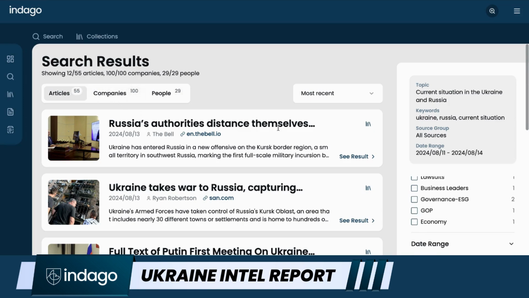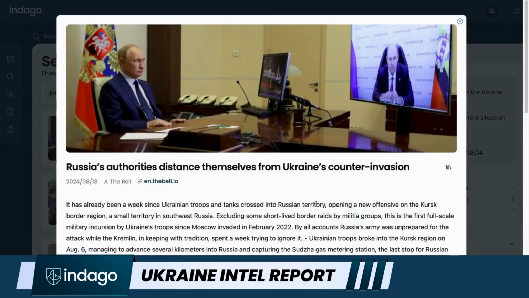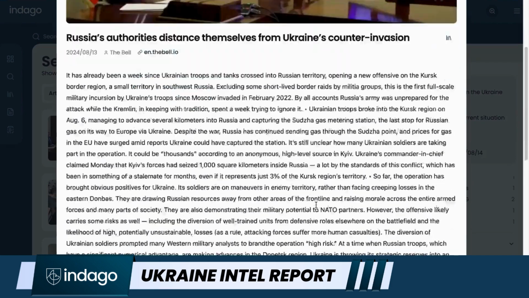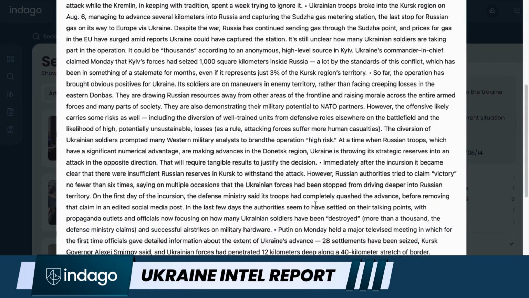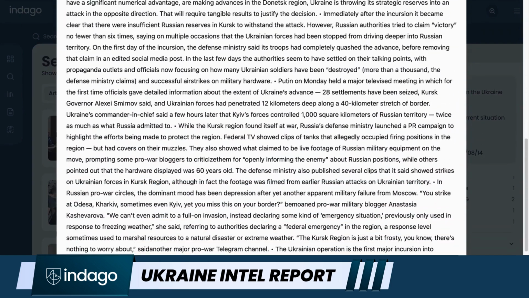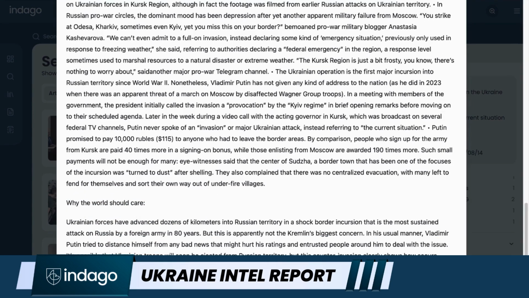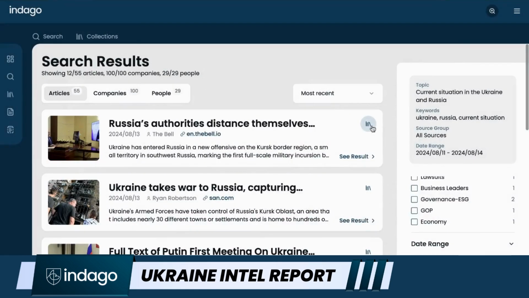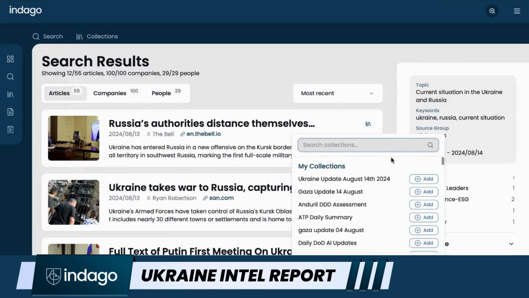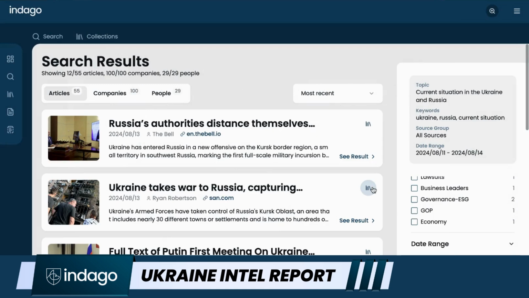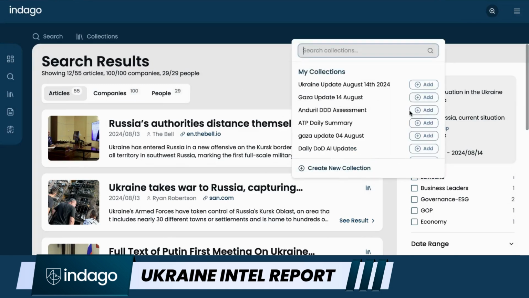So now I've got 12 articles and I'm just going to very quickly check out these articles and make sure that it's relevant to what I'm trying to accomplish here. Okay, looks like it's got some relevant content. I'm going to do the same with the rest of the articles, but first I'm going to add this article to my collection, which is here. Okay, and then I'm going to move through here. It's going to take me a few minutes, but I'm just going to actually look through each of these articles and add them to my collection.